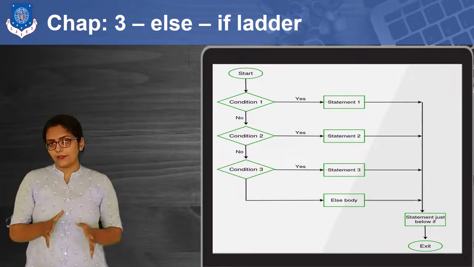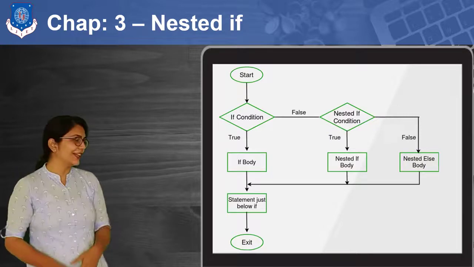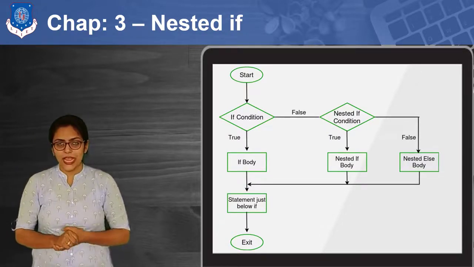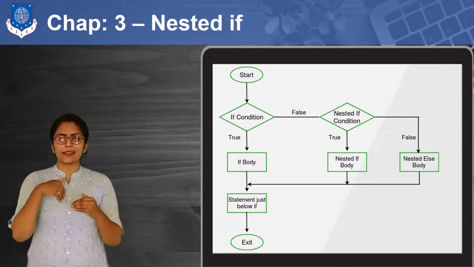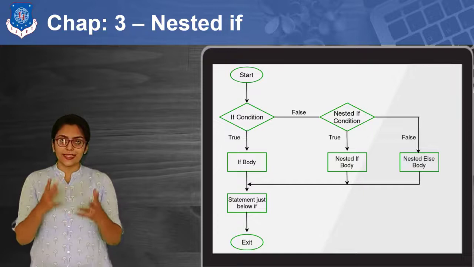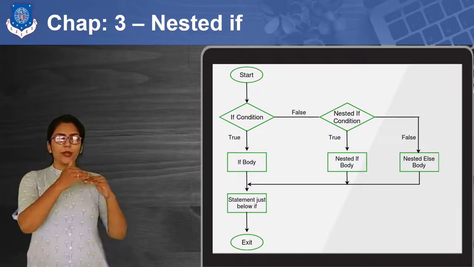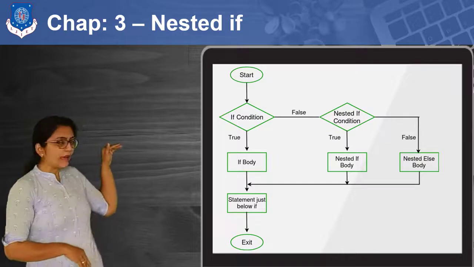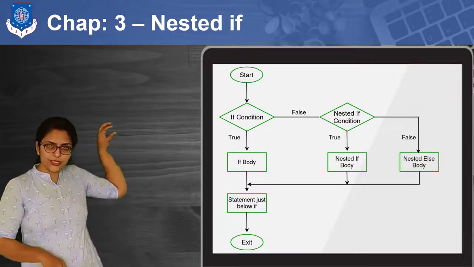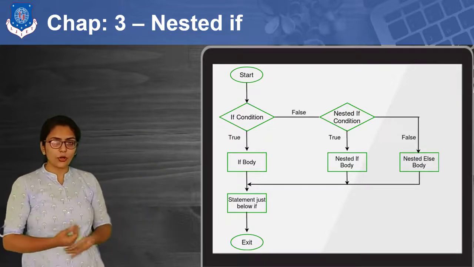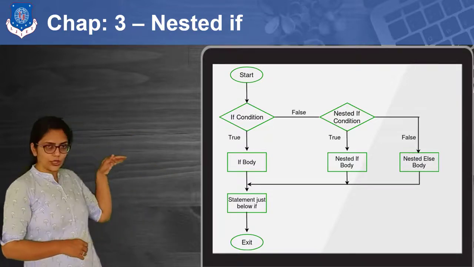Now, after that, we are going to study nested if, as you can see in the diagram over here. Now, what about nested if? Any time you hear the word nested, like nested loop or nested if, that means I am going to repeat something inside the brackets. Like, if one condition is true, then only I am going to check another condition. Otherwise, I am not going to check that. So you can see the flowchart over here.